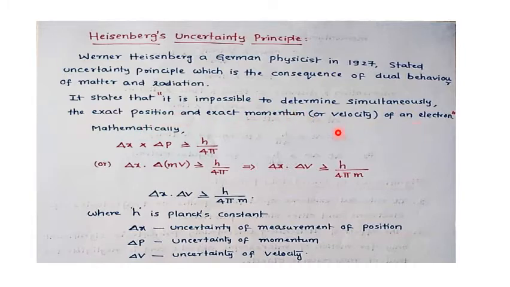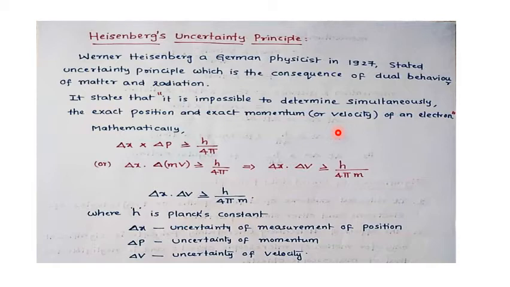Already we studied in Bohr's theory that the electron revolves around the nucleus in a definite circular path, and we know how to calculate the energy, velocity and radius of the orbit. But here this is a very important statement.